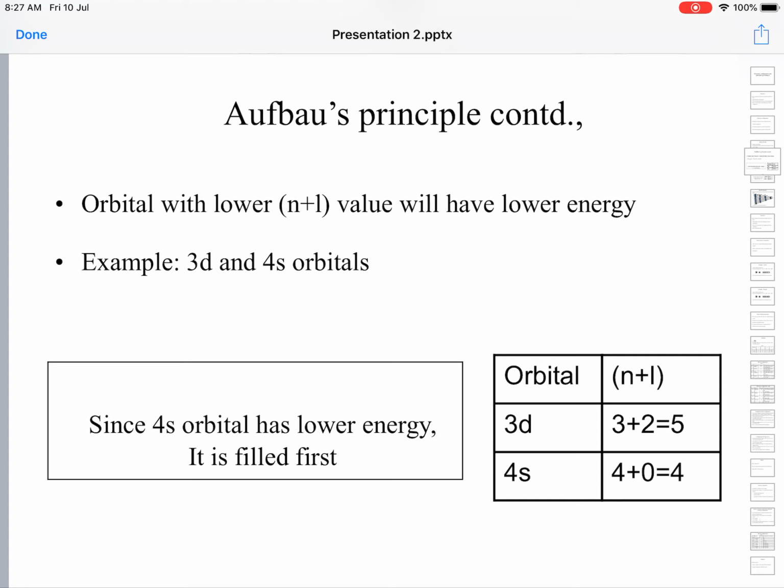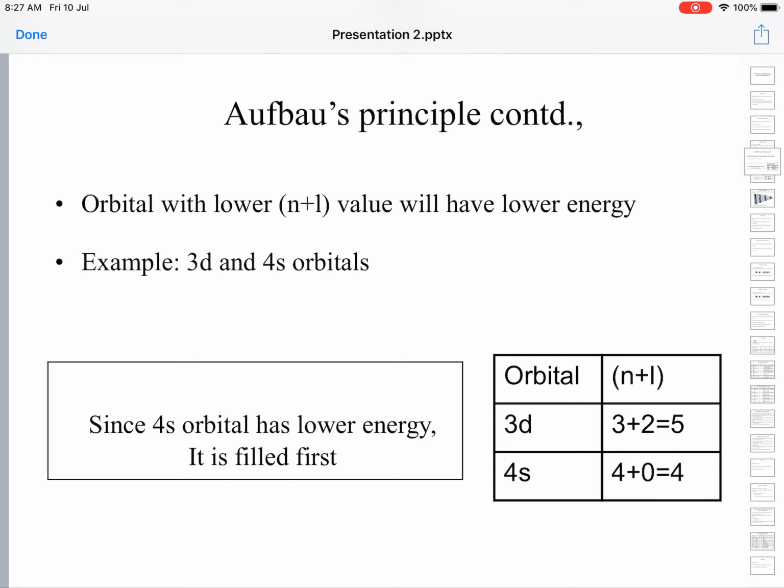In the 3d orbital, n value is 3 and L value for d orbital is 2, so 3 plus 2 is 5. In the same way, the n plus L value for 4s is 4 plus 0, since for s orbital L value is 0, so 4 plus 0 is 4. Which is lower? The 4s orbital is of lower energy. So electrons enter the 4s orbital first, and after filling it up, only then will they enter the higher orbitals of higher energy.